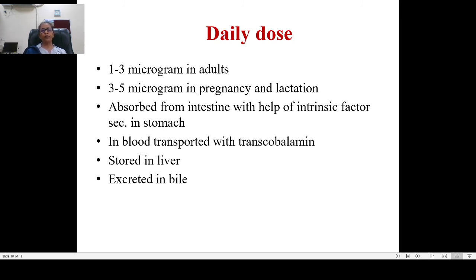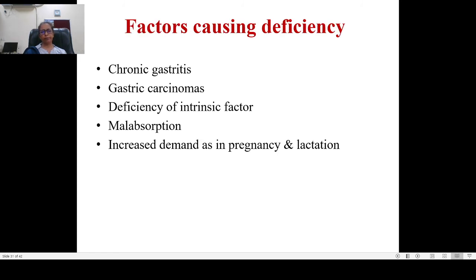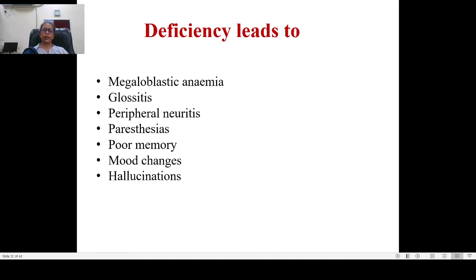It is absorbed from the GIT with the help of intrinsic factor secreted in the stomach, and in blood, it is transported with transcobalamin. It is stored in the liver and is excreted in the bile. What are the factors which cause deficiency of this? The factors which cause deficiency of vitamin B12 are chronic gastritis, gastric carcinoma, deficiency of intrinsic factor, malabsorption, or when there is increased demand, as in case of pregnancy and lactation.